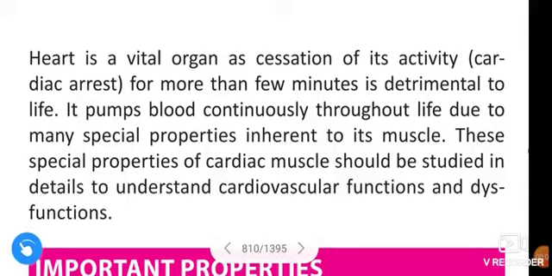Hi friends, how are you? In this video we are going to learn about important properties of cardiac muscle. Heart is a vital organ as cessation of its activity for more than few minutes is detrimental to life. It pumps blood continuously throughout life due to many special properties inherent to its muscle.